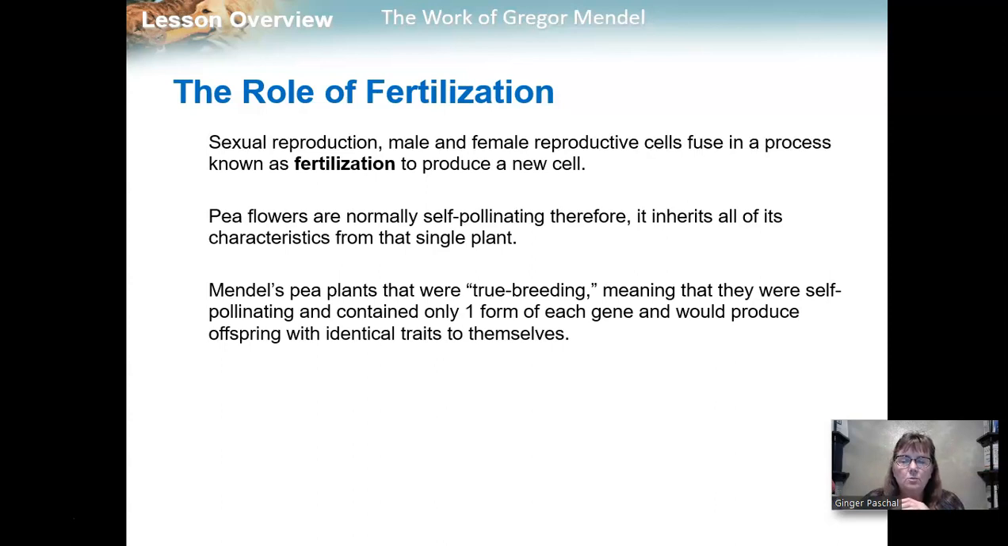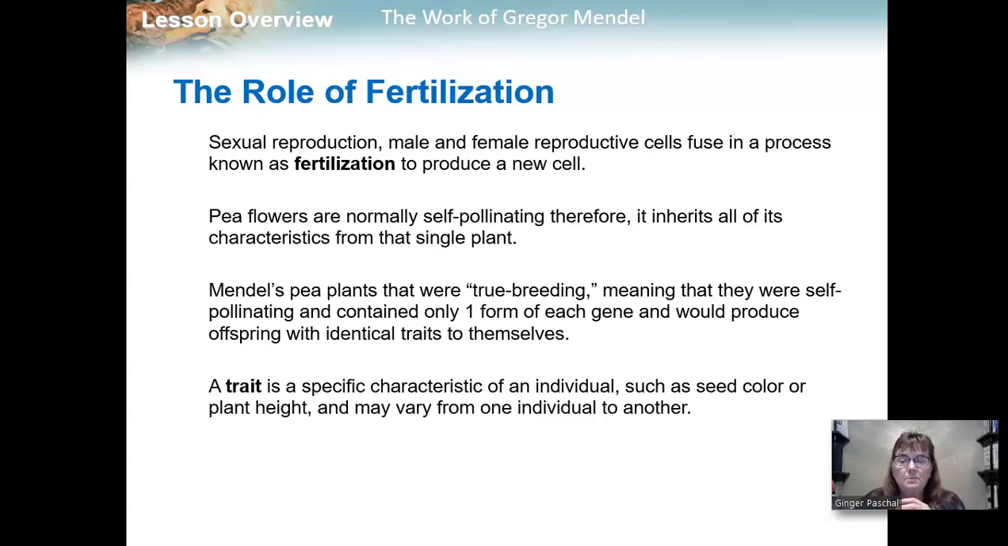So Mendel's pea plants were what is called true breeding. True breeding is an important term you need to know. It means that they were self-pollinating and they contained only one form of each gene, and that'll make a little more sense as we go along. And they would produce offspring that were identical in all of their traits to themselves. A trait is a specific characteristic of an individual, such as seed color or plant height. These things may vary from one individual to another. So, for example, one pea plant could be tall, another pea plant could be short, but both of those are talking about the gene that codes for height.